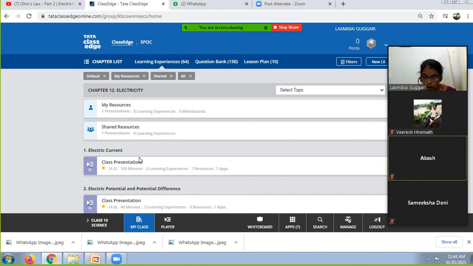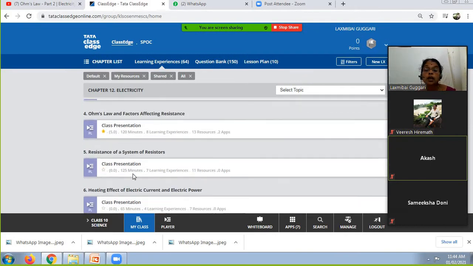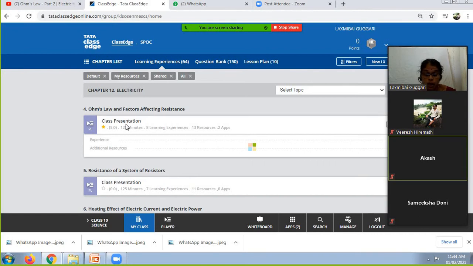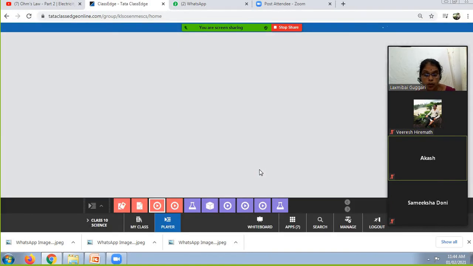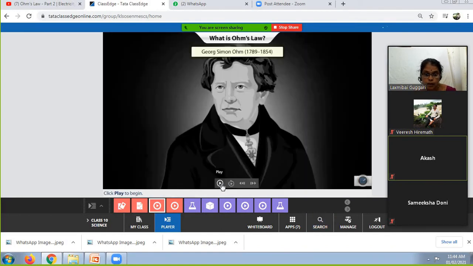George Ohm is the physicist who gave the relationship between voltage and electric current. You can see the picture of George Simon Ohm. He explained the relationship between voltage and electric current, due to which the law stated by Ohm is called Ohm's law.